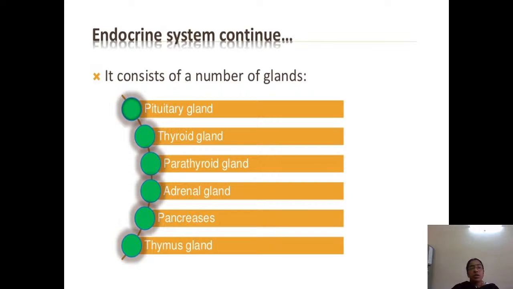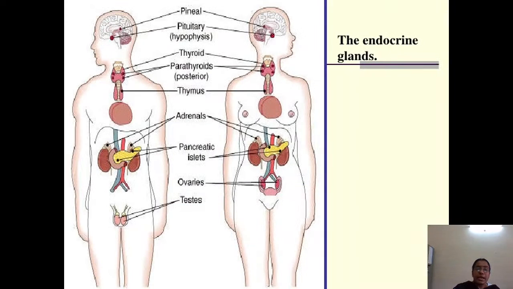When you see the endocrine system, as we have said, it consists of a number of glands. In our body, what are the endocrine glands? Where are they situated? What are they secreting? What are their functions? Let's see in detail. The endocrine glands are the pituitary gland, thyroid gland, parathyroid gland, suprarenal or adrenal gland, pancreas and thymus. These are all the endocrine glands present in our body.